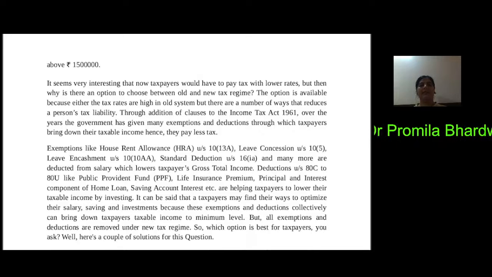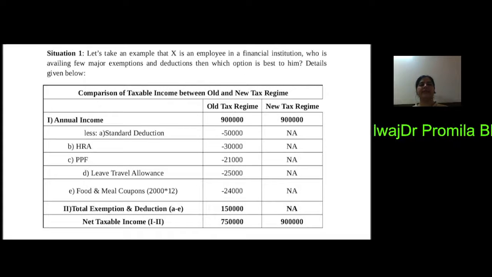Like a person who is getting an allowance of HRA or leave encashment, or there is a standard deduction of rupees 50,000 under section 16(1)(a) under the head salary, or the person is investing in PPF, where he or she may get deduction under section 80C to 80U, like life insurance premium, principal and interest component of home loans, savings account interest. There are a number of exemptions and deductions available in the old tax regime. So what to choose? Let's take an example.